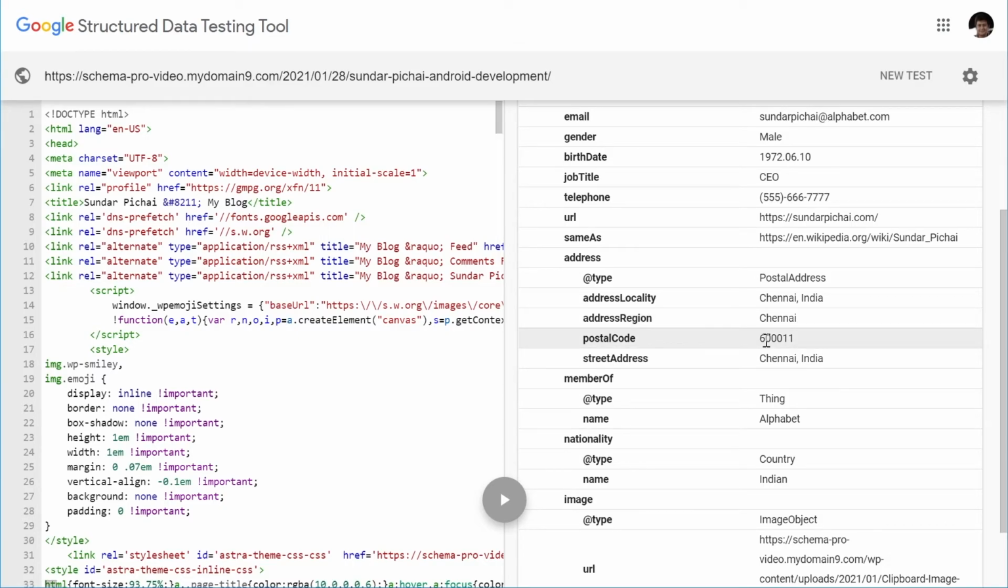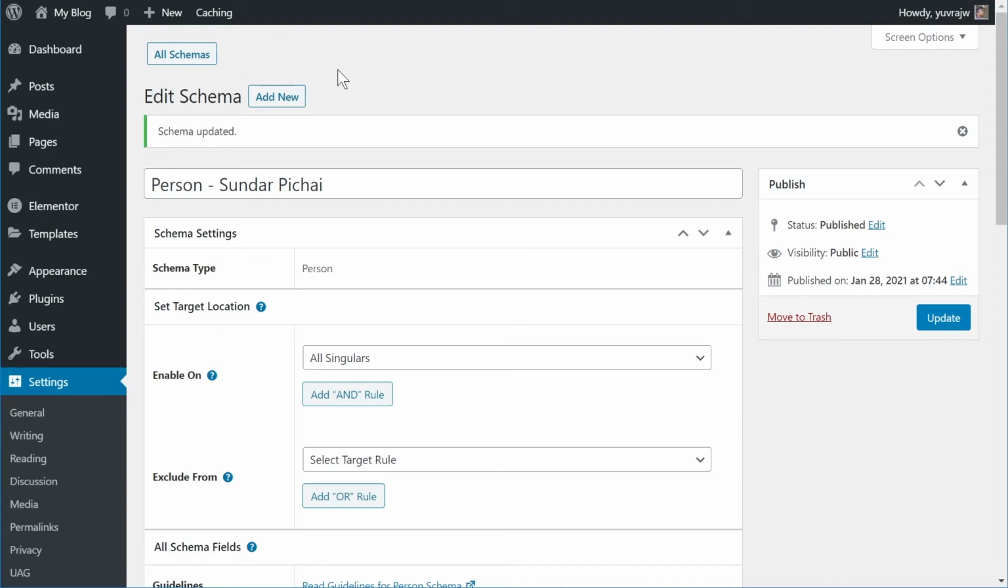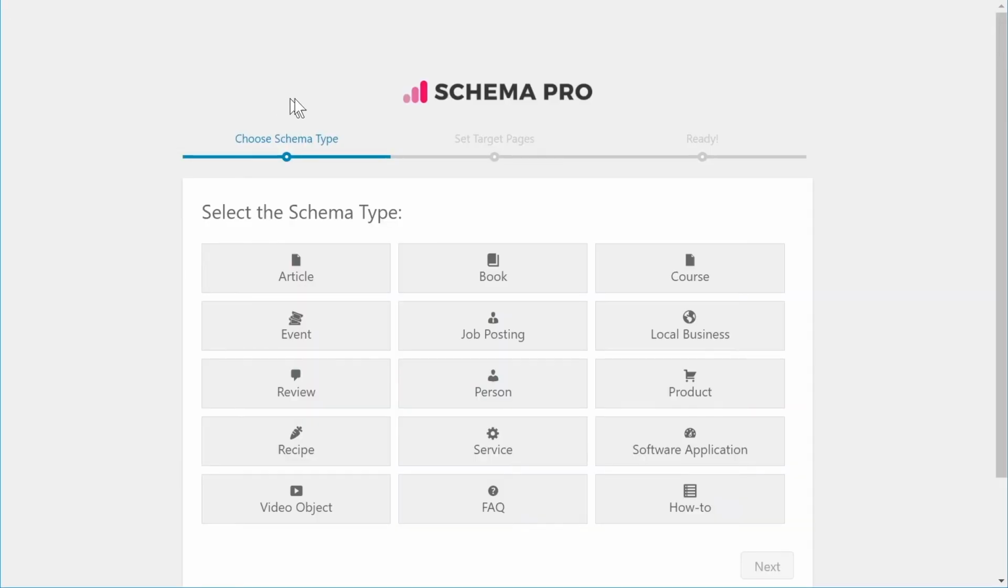Technically, this is all you need to know about the person schema and how to add it to your pages and posts, but let me take a few seconds to also explain the process of adding multiple schemas to a page and post. Let's go back to WordPress. So inside WordPress, let me quickly demonstrate the process of adding the course schema alongside the person schema. To add a new schema, I'll just click the Add New button, choose the course option, click the Next button.